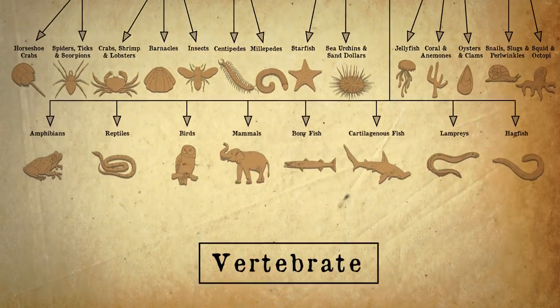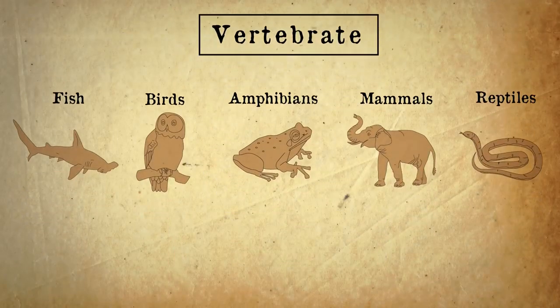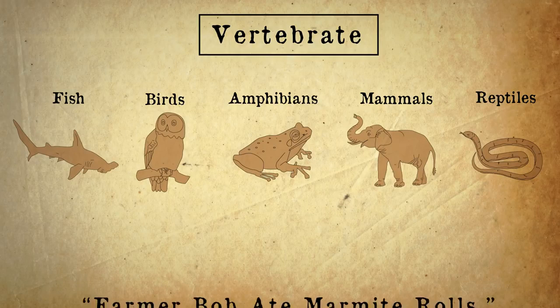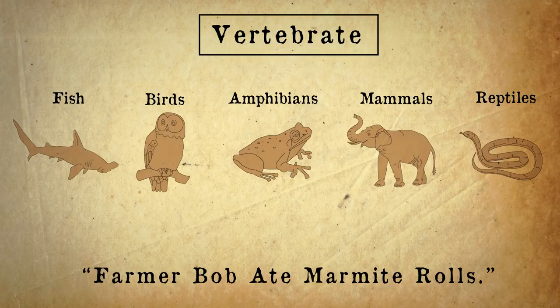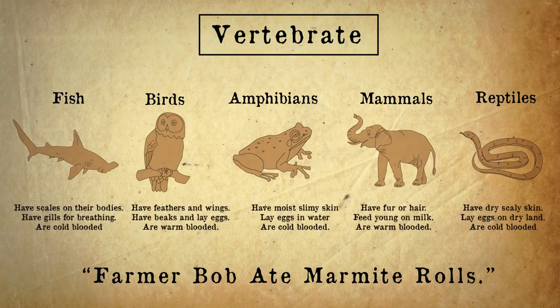Let's have a look at the vertebrates in more detail. There are many different classes of vertebrate, but the 5 most well-known ones are the fish, birds, amphibians, mammals, and reptiles. Again, make up a little acronym to help you remember. Farmer Bob ate marmite rolls. Each class has different characteristics that defines them. Like mammals, which have fur or hair, feed their young on milk, and are warm-blooded. Pause the video and have a look at what the difference is for each of these 5 common vertebrate classes.